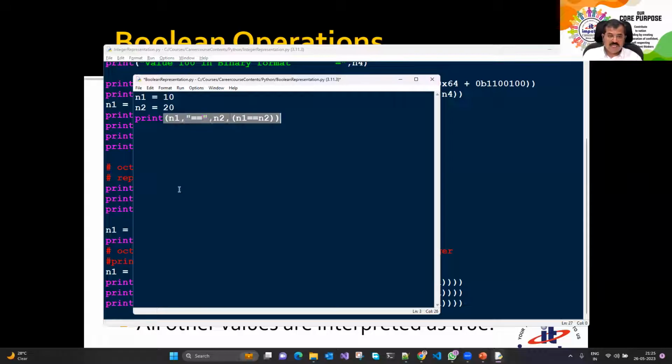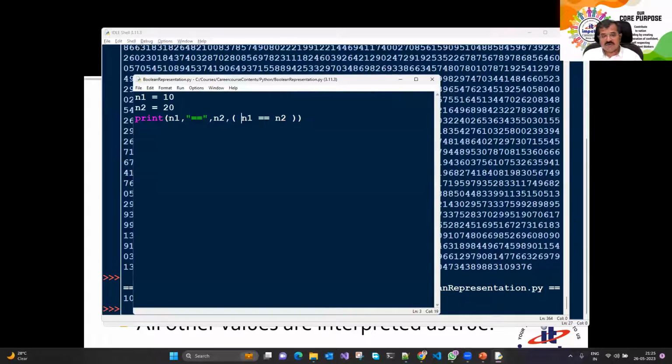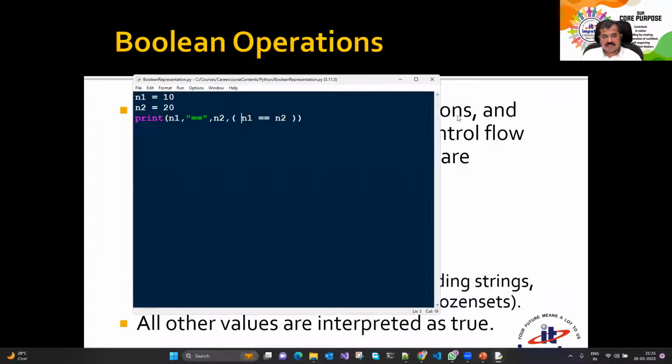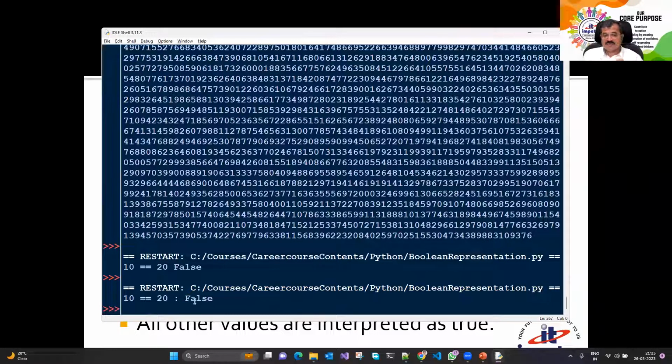So whenever I write a Boolean expression, that means this expression is going to give you only true or false as the answer. There is no third answer it will give you. So I save this file, Control S, and run this code. It asks whether 10 is equal to 20. False. So the result of 10 equal to 20 is false. I should put something here so that you understand that something different is happening. Yeah, so this is readable now. 10 equal to 20 is false.